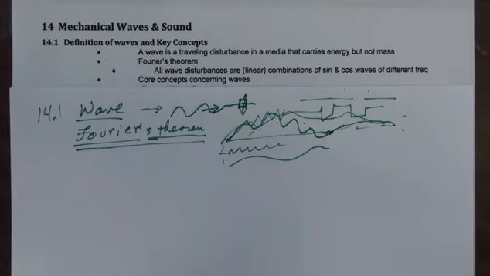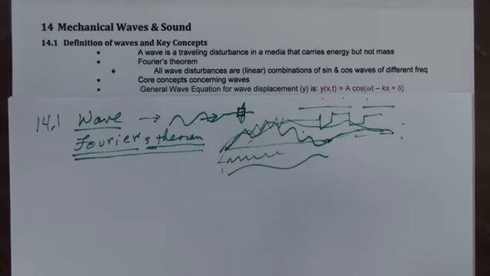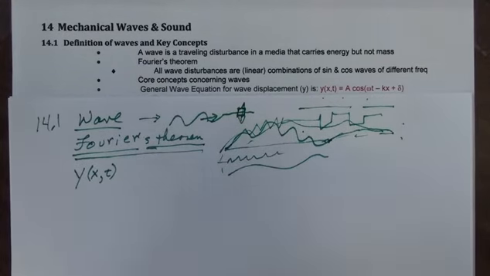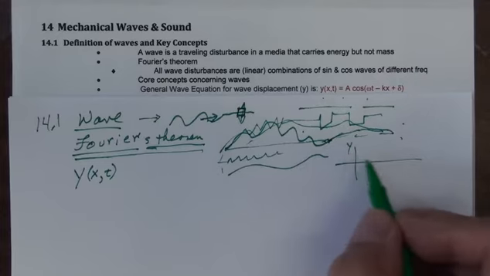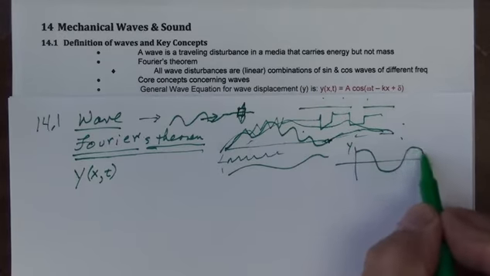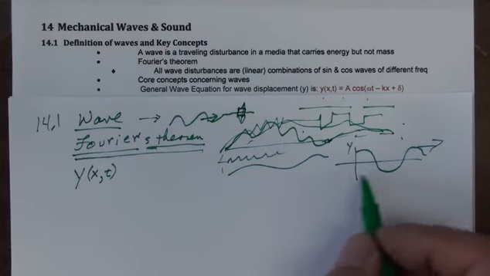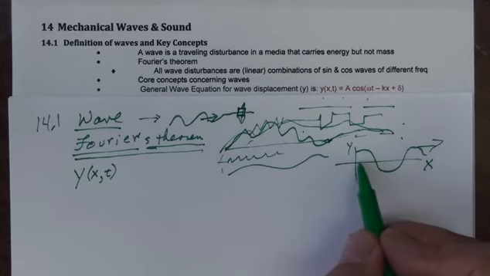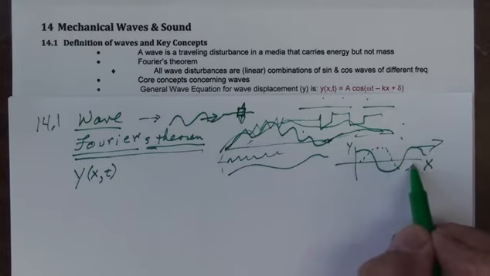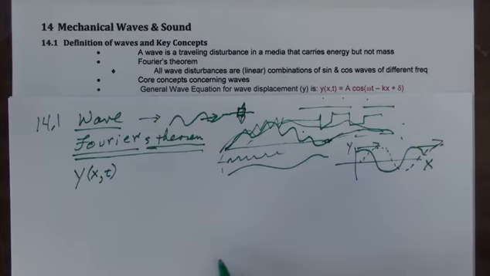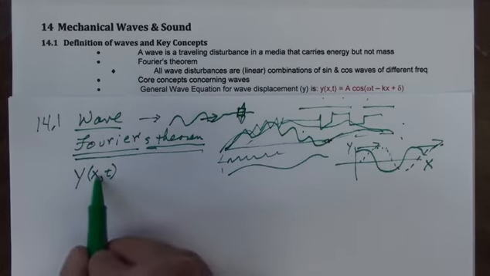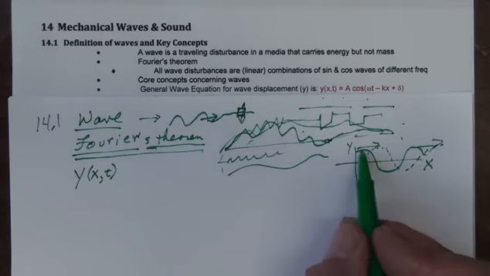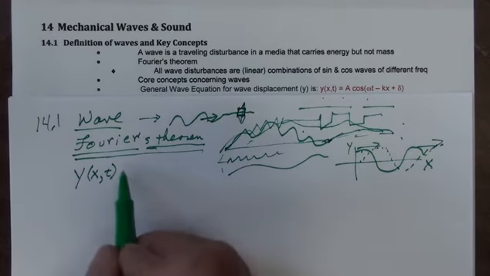Let's look at our core concepts concerning waves. First of all, what does a wave look like? Well, y, as a function of x and t, is going to describe how large the wave is. Here's a wave going along, traveling this way. This is going to be x, and over time that wave moves, and so later on it will look like this. So it's moving from one place to another. So it depends both upon position, there it is plotted by position, and it depends upon time. This is the amplitude of the wave.